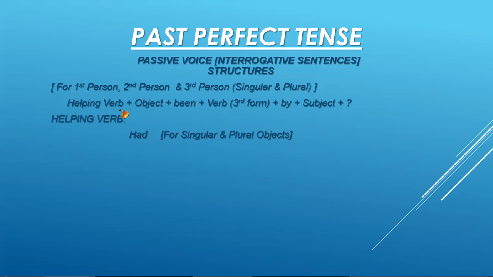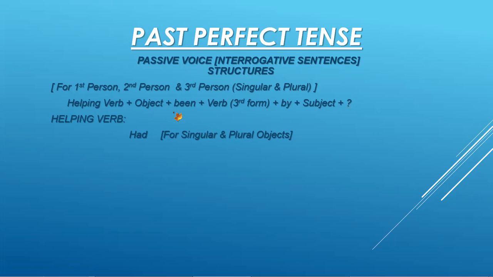Now remember, for interrogative sentences, we use the helping verb in the beginning of the sentence, and after that we place the object because the object comes first in the passive voice and then the subject comes at the end with the question mark.